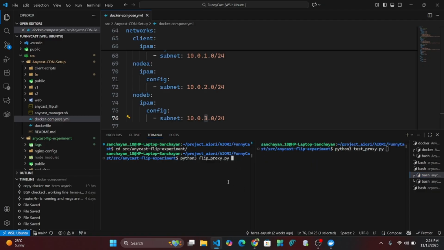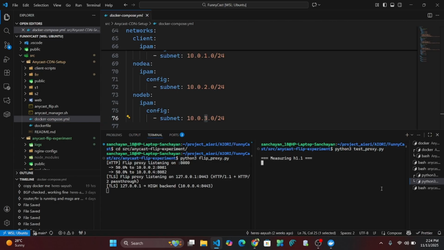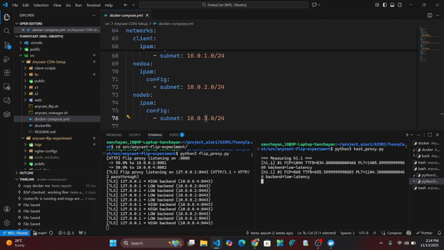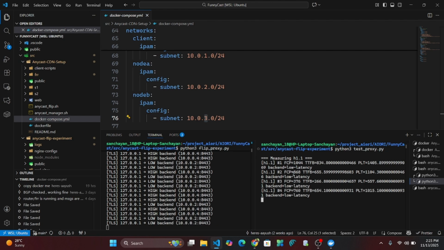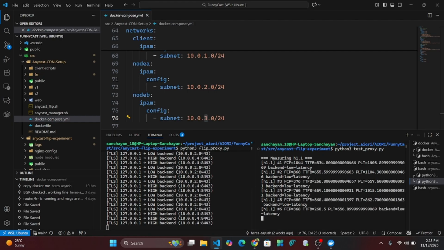So let's check in this reverse proxy, if I hit enter, yeah, it now starts calculating. This is the protocol H1.1. Currently the number of requests is set to 20. So I'll pause the video and let's move on till we get to the HTTP 2 protocol.